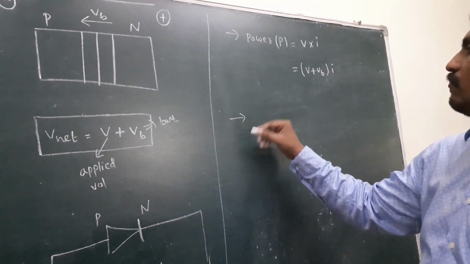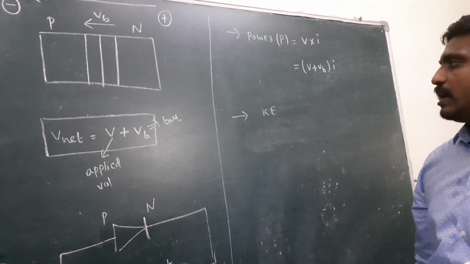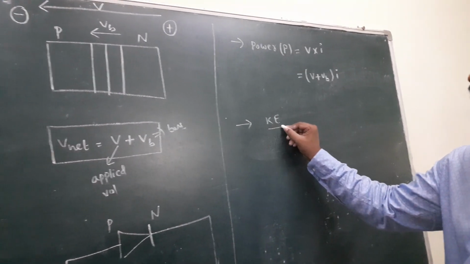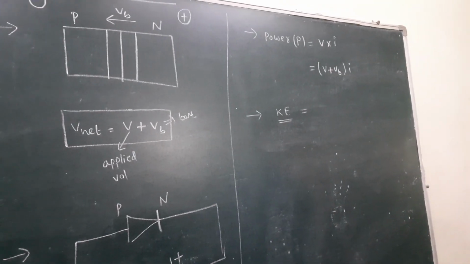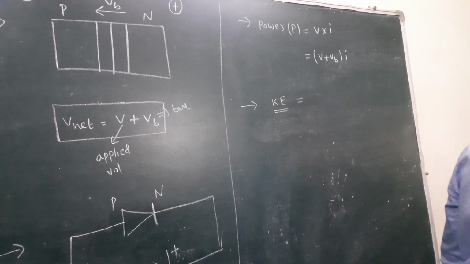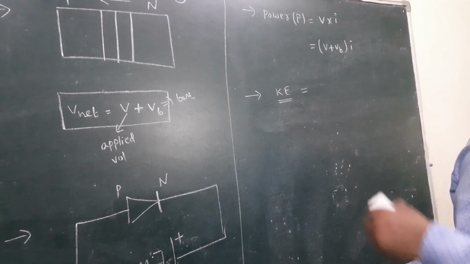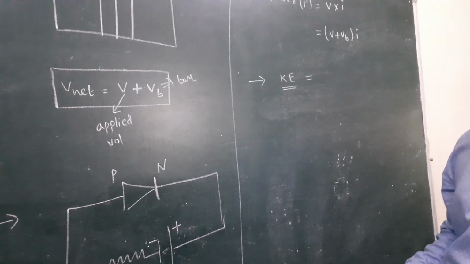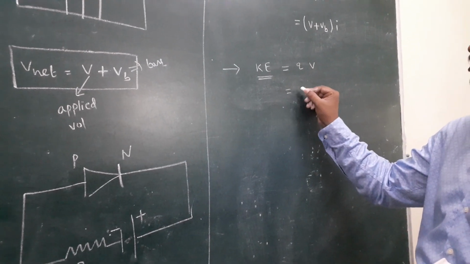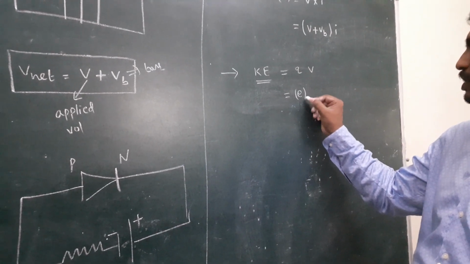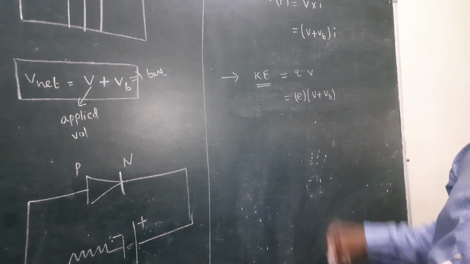Here, what is the kinetic energy of the hole? The kinetic energy of the electron moves from P to N. Once again, I repeat, the electron moves from the P side to the N side, which is called reverse bias. The kinetic energy general formula is Q into V, where Q is the electron charge E. Here the net voltage in the reverse bias is V plus VB.